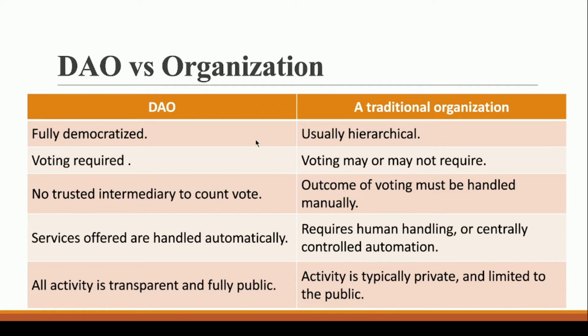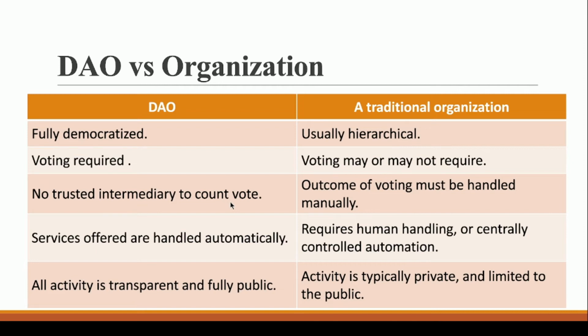If we talk about DAO, we require voting. But if we talk about a traditional organization, it might or might not be the case. In a DAO, there is no trusted intermediary to count votes, because we do not need to depend on someone else for counting the votes. Smart contracts are smart enough to count the votes. In a traditional organization, we require some person who manually does the voting, counting of the votes and everything. So we are dependent so much on a centralized authority, right?